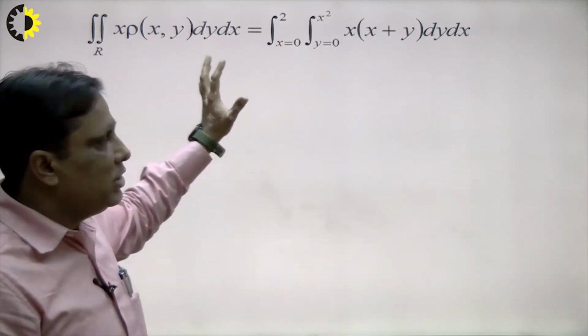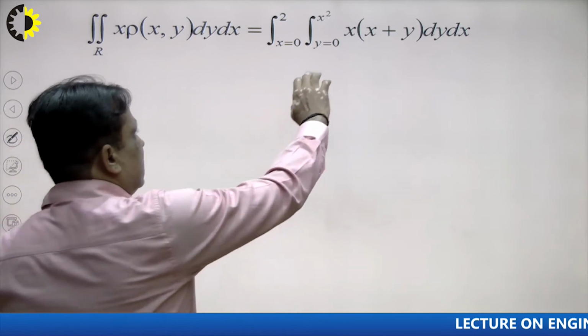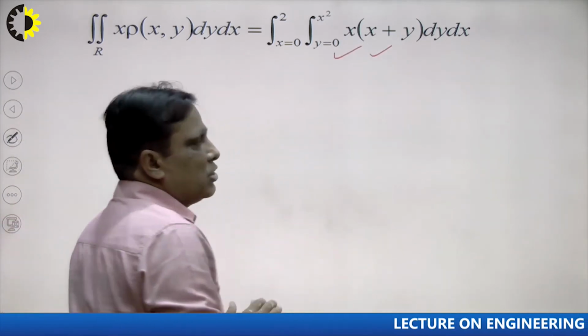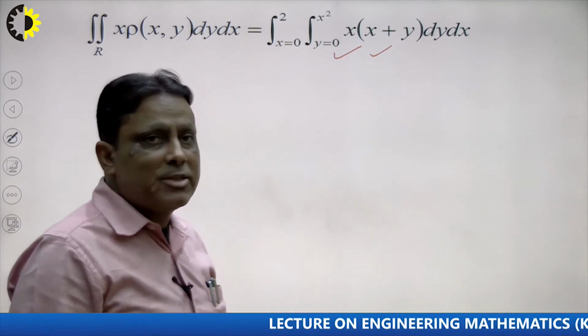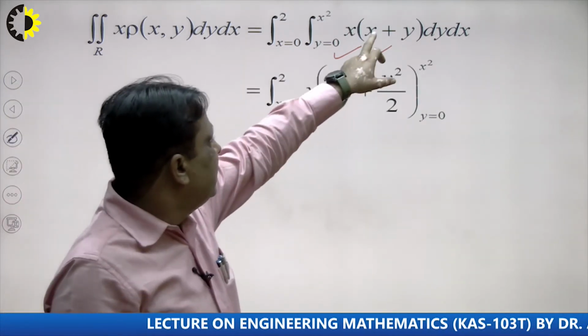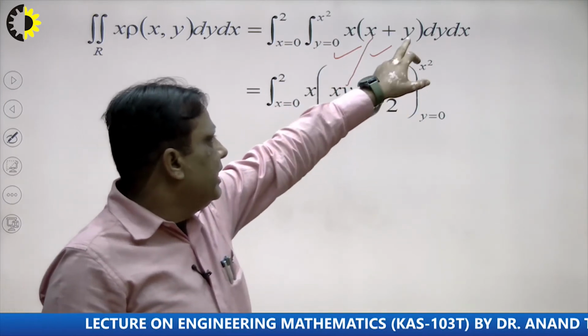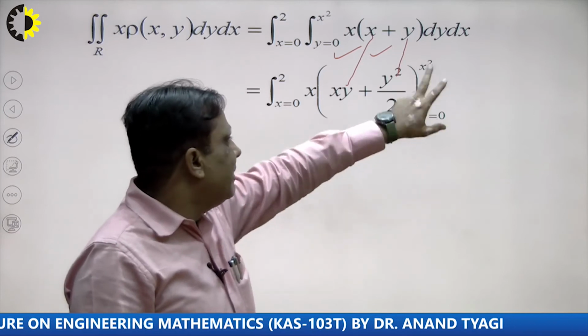First of all we see x rho dy dx, that is our next part. X is here and density is also here. First of all we multiply x inside, x square and xy, and integrate with respect to y here. So the integration of x is xy, the integration of y is y square by 2. In this way we calculate the upper limit minus lower limit.